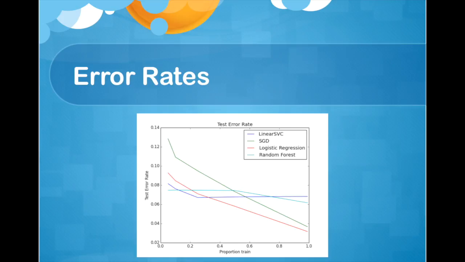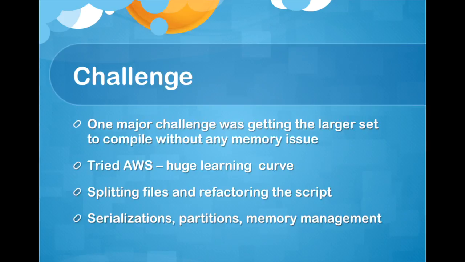One challenge I've had from the beginning was scaling up the analysis to the larger data set. I tried to use AWS and it took a lot of time to get that working. For some reason, I could not get them working on all clusters in parallel. I resorted to splitting the files into individual feature files and storing the data in RDD.